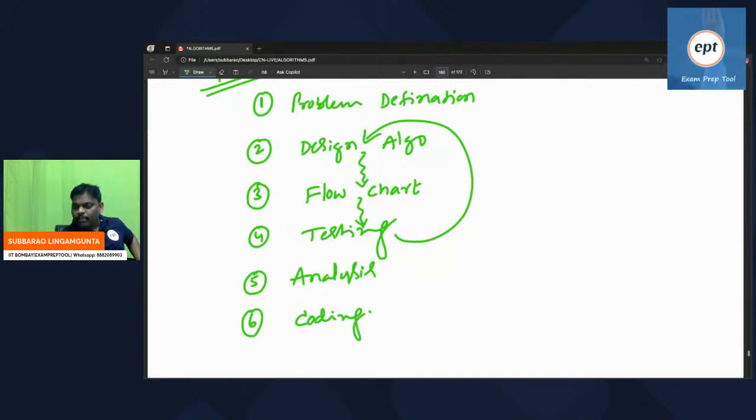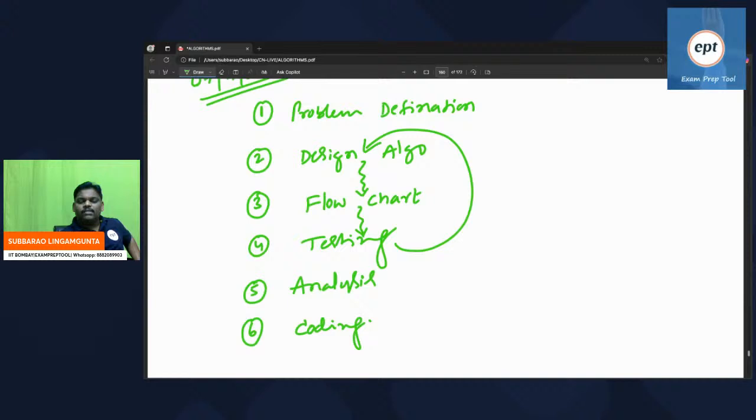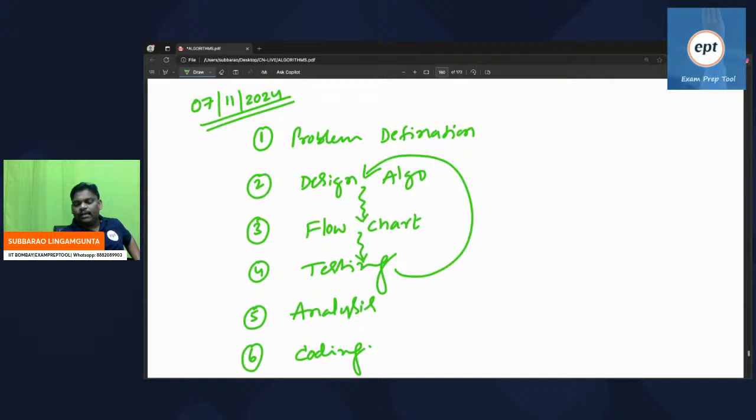But remember, everywhere testing is there. See, in problem definition also you can do testing. After the problem definition is over, there is one team which will check whether every possibility is covered or not. There is one team which will verify the problem definition is everything okay or not. Like that, everywhere there is testing. My required things only I wrote. Okay, fine. These are the steps to write the algorithm.